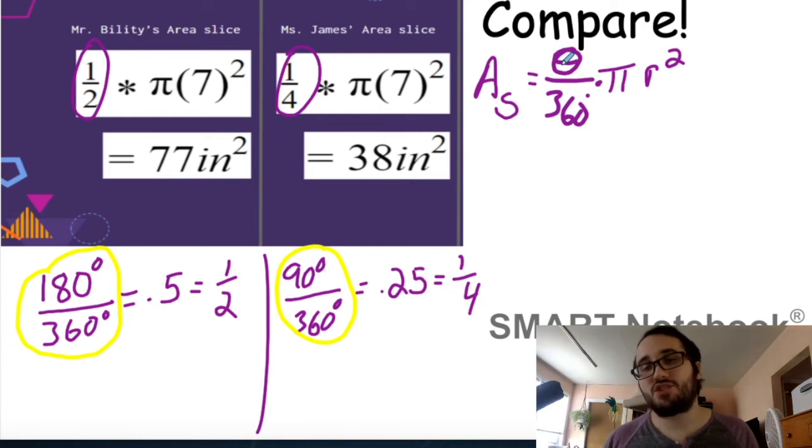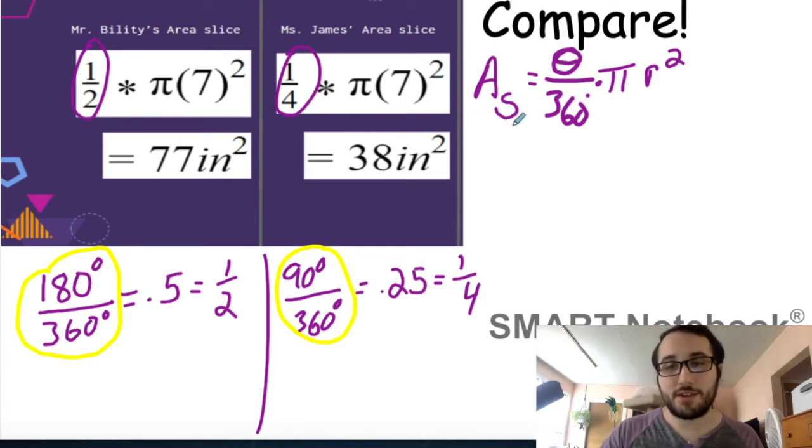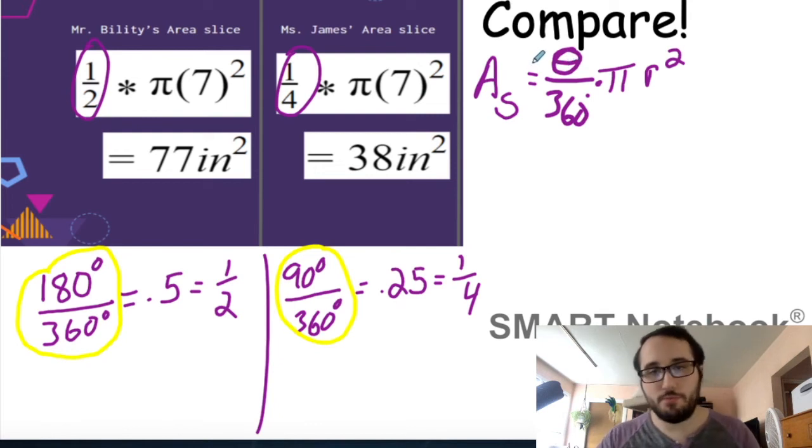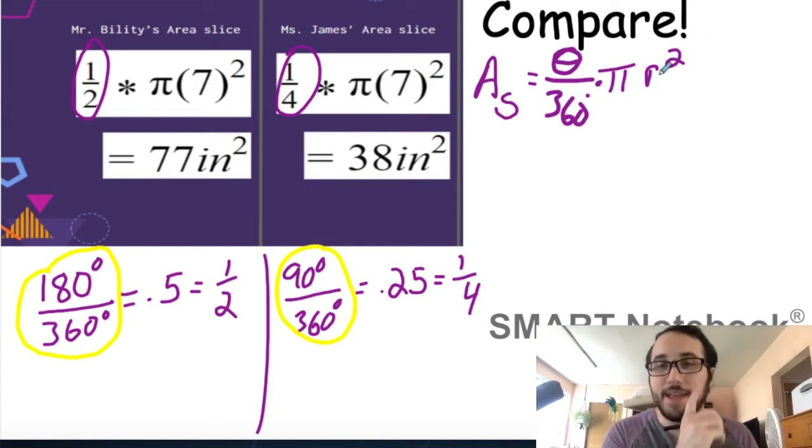That is the formula to find the area of any sector. The area of a sector is the angle of the sector over 360. So Mr. Bility's case would be 180, Miss James would be 90. Divide that by 360, and then multiply it by pi times the radius squared. And that's how you get the area of a sector.